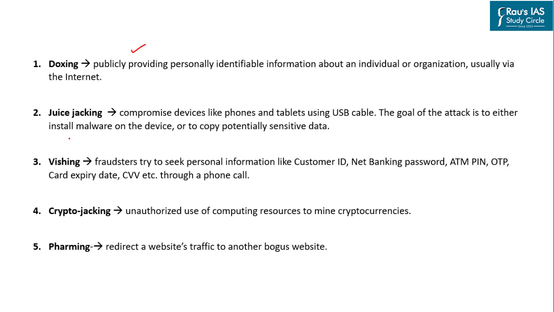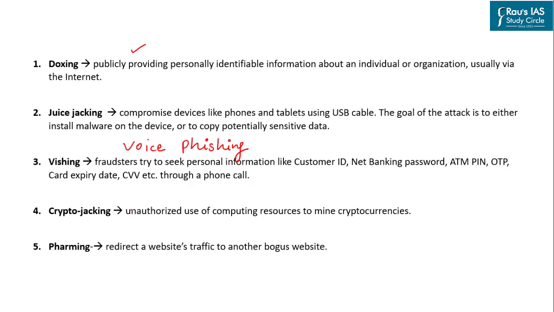Another attack is vishing. It is a kind of social engineering attack wherein unsuspecting users are fooled over a voice call to hand over their confidential data like net banking password, credit card information, ATM PIN, etc. to the fraudsters through a phone call.